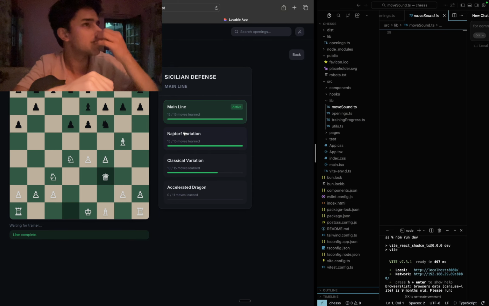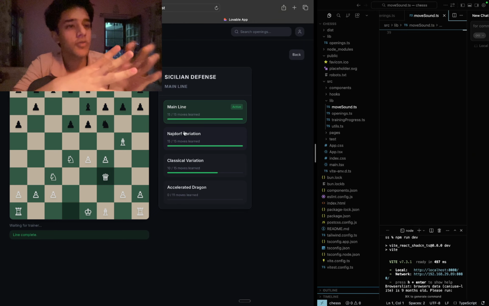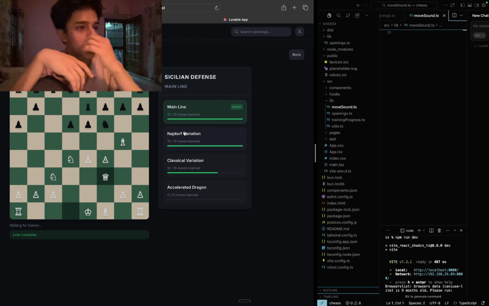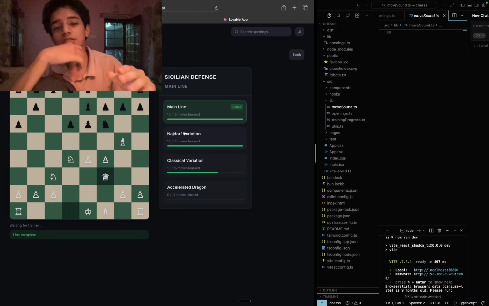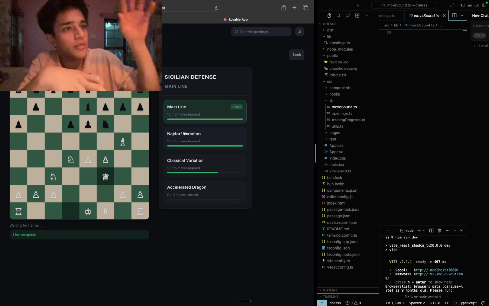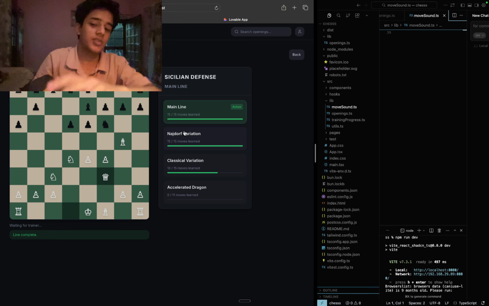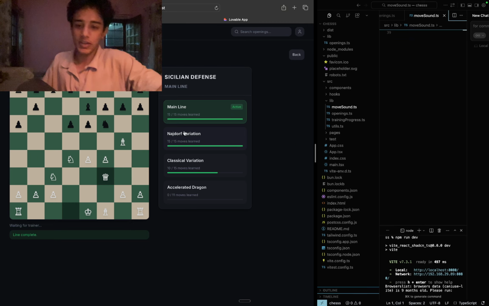So basically, what happens in chess is that you've got a lot of openings, and every opening has sub main lines for it. You can consider it as a tree basically, where every move has a different line, and every move follows up to a different kind of setup on the board.